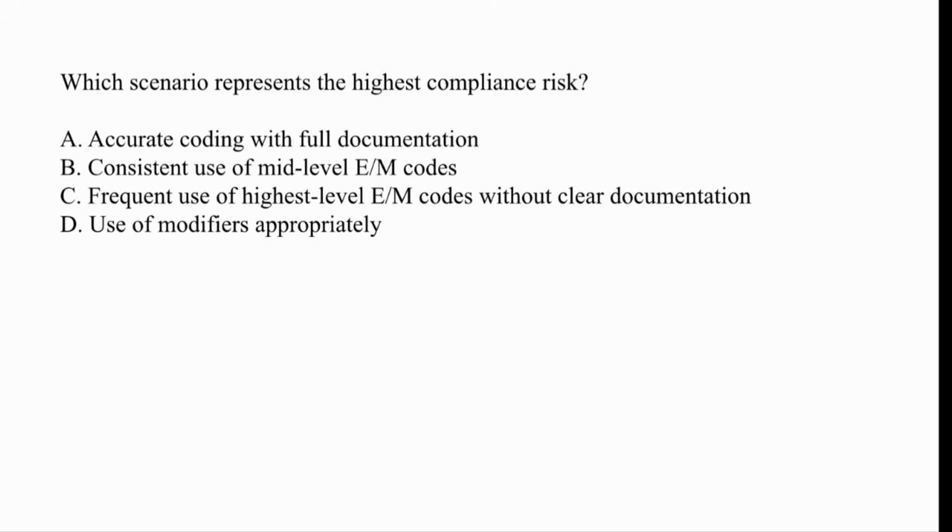So, the right answer is option C. Frequent use of highest level E&M codes without clear documentation. Why? Because consistently billing high level E&M codes without strong documentation is a red flag for upcoding, fraud and audit triggers. So, it is one of the most common issues identified by OIG and CMS.